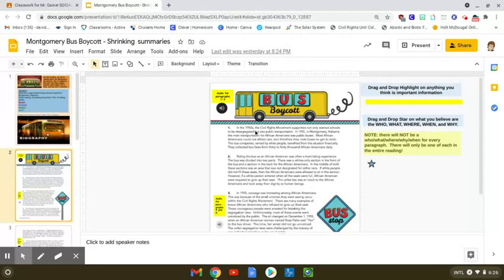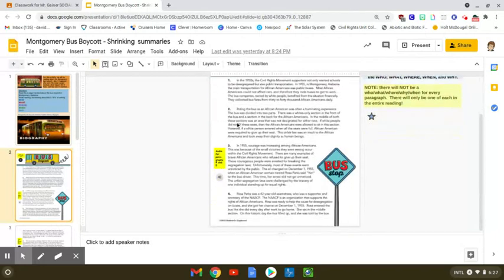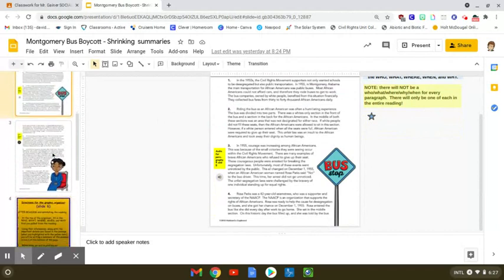Okay, like for example, in this one, I know it's going to be Rosa Parks is a big part of it. But then there's also Dr. Martin Luther King Jr. also was a part of that. So you're going to have more than one who. Okay. So don't try to rush through it. This should take you a while to work on.